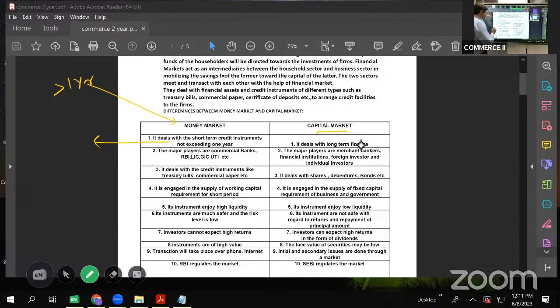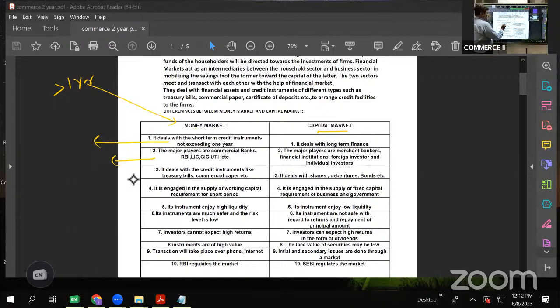Very simple. Second one, who are the major players in money market? That is, what are the institutions or what are the agencies that deal in money market, the short-term instruments that we are learning? What are the agencies or institutions that will help you raise finance for short term?